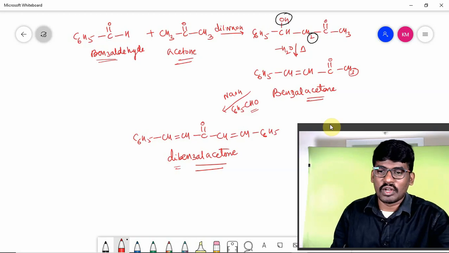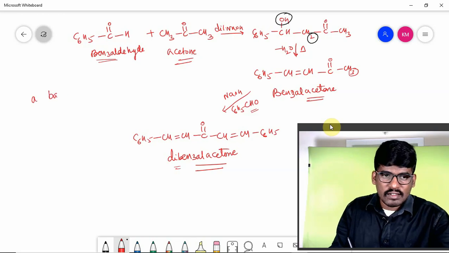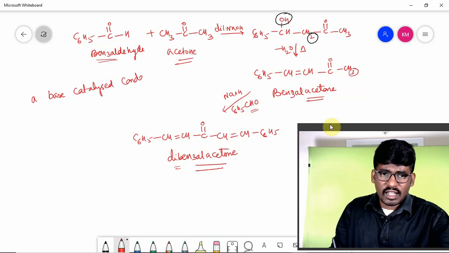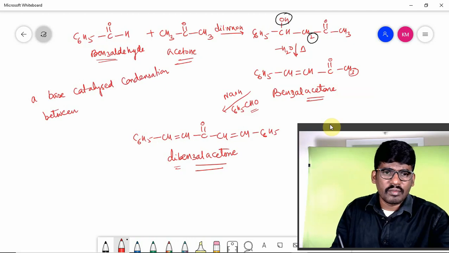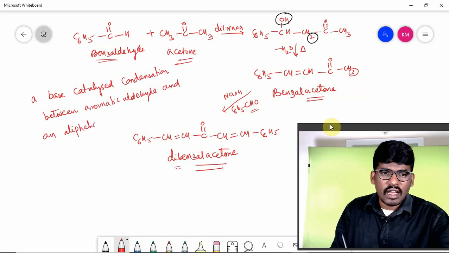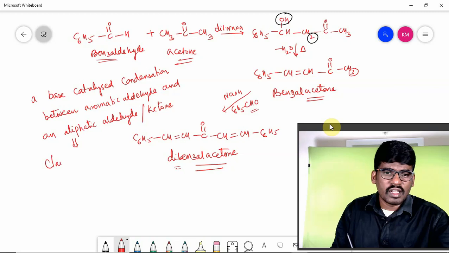So this is a base catalyzed aldol condensation, a crossed aldol condensation between an aromatic aldehyde and an aliphatic aldehyde or a ketone. Very important point, a base catalyzed condensation between an aromatic aldehyde and an aliphatic aldehyde or ketone is called Claisen-Schmidt condensation. Very, very important. Claisen-Schmidt condensation.